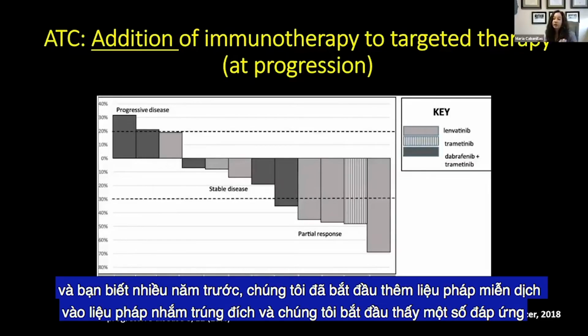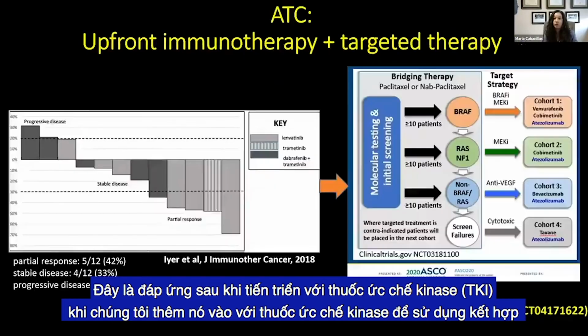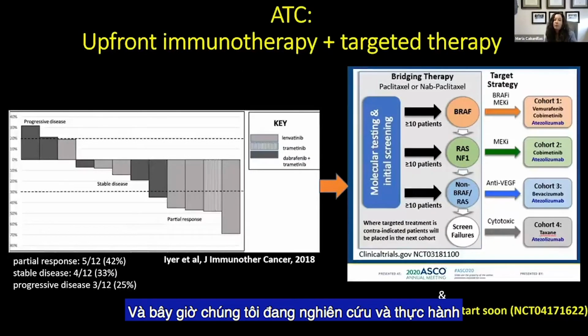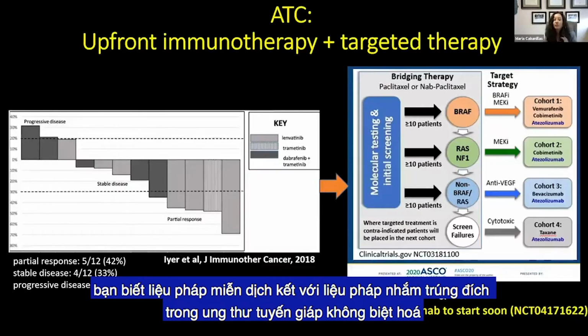And so many years ago we started adding immunotherapy to targeted therapy, and we started seeing some responses. So this is response after progression on the kinase inhibitor, when we added it to the kinase inhibitor, so used in combination. And so now we're studying and we practice this upfront immunotherapy plus targeted therapy in anaplastic thyroid cancer.